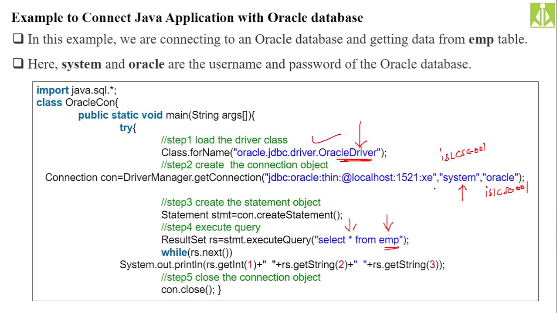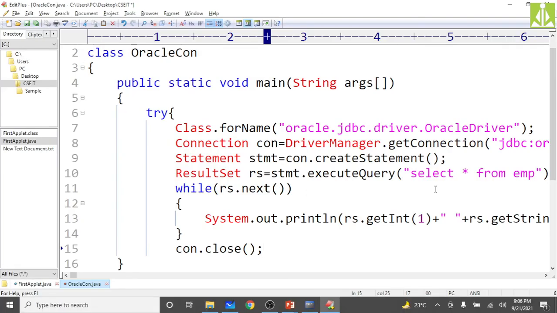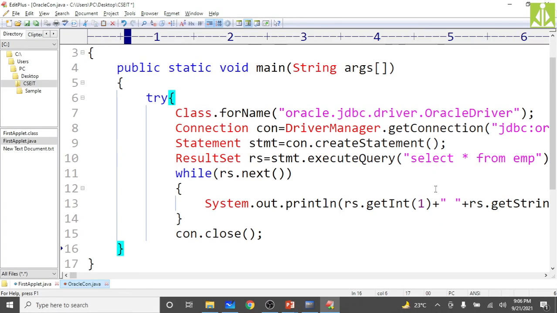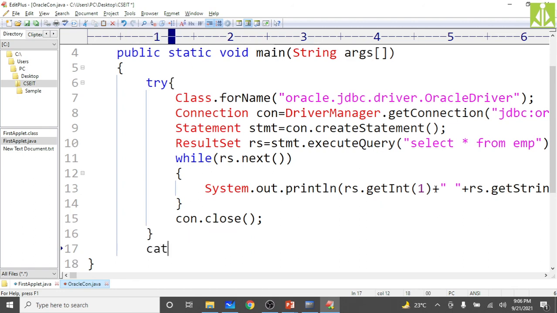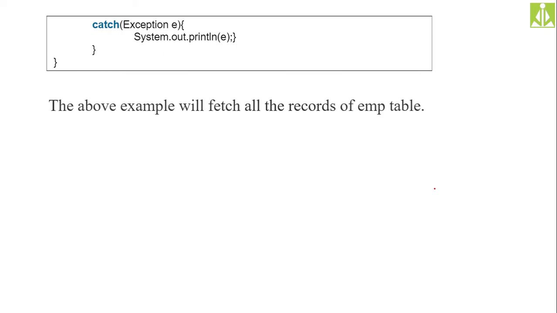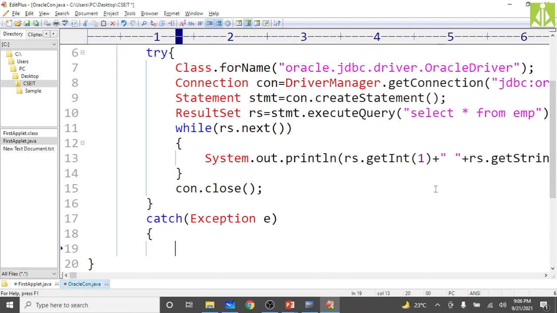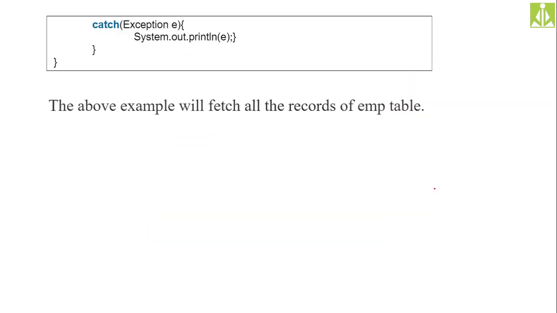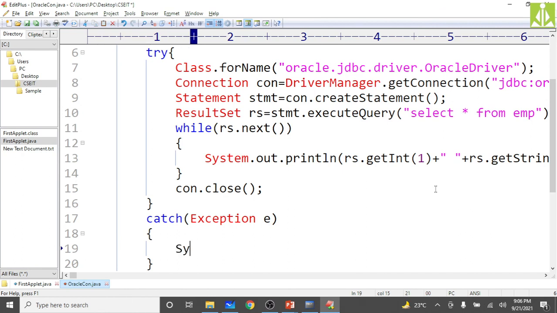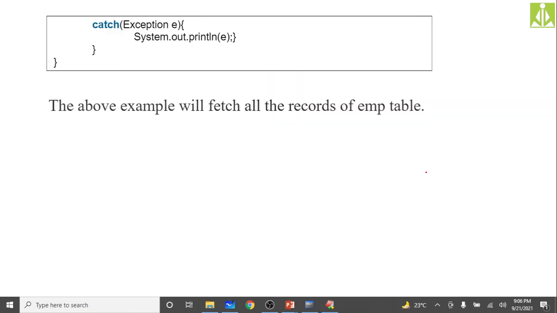Connection.close(). And if there is any exception for this try block, we need to handle it with the help of catch, and we write the parent class, the superclass of all exceptions, the Exception class, and print the stack trace. Don't go for anything else, directly print the stack trace. So how can we print the stack trace? System.out.println(e). Like this we can print the stack trace. Save it. Okay, over.